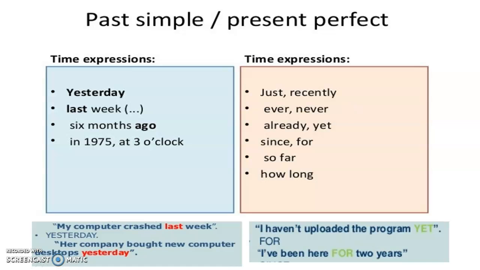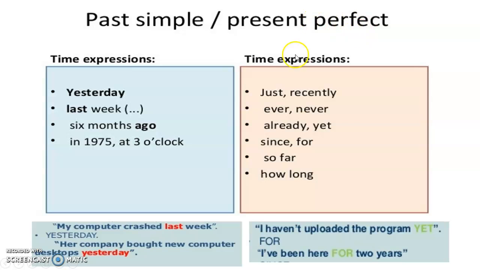And the last thing I want to talk about is some time expressions that indicate if you are using present perfect or past simple. For example, time expressions in past simple are yesterday, last week, 6 months ago, and specific years or specific times. So this indicates that the action started in the past and finished in the past. For example, my computer crashed last week. So last week already passed. So this time marker indicates that the action started and finished in the past.